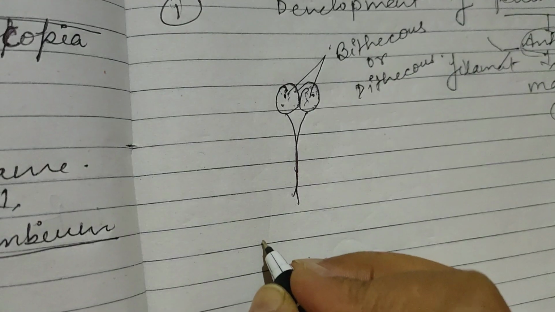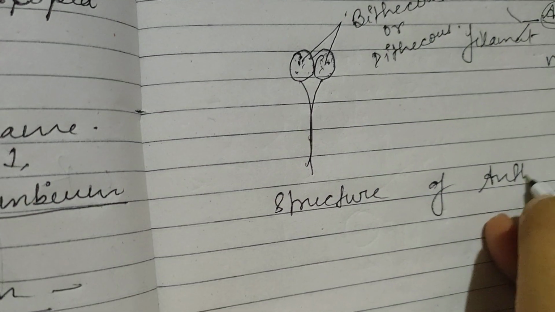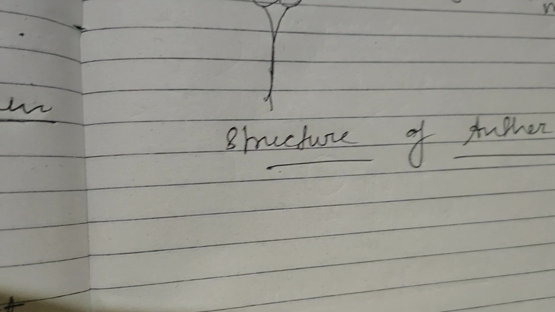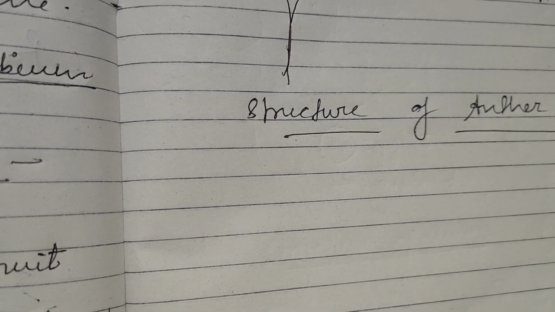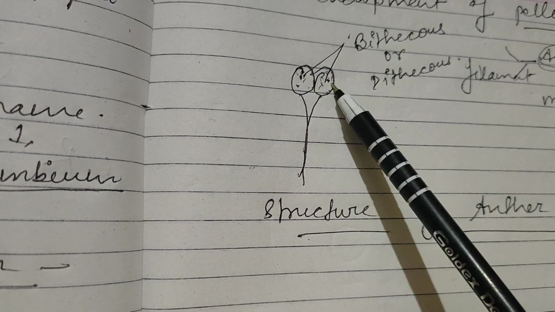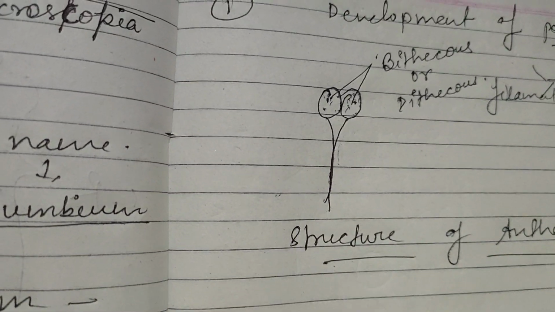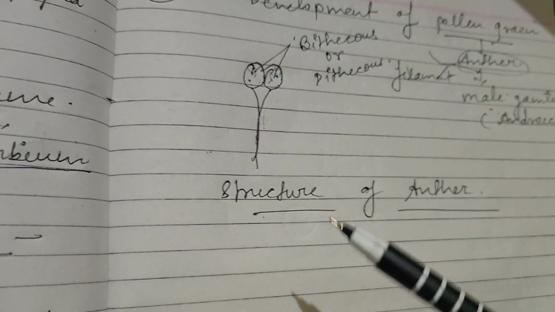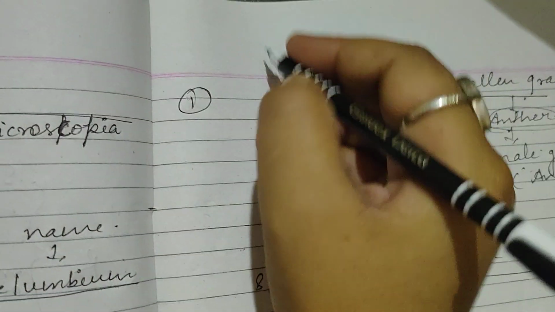Now, the structure of anther. What is the structure of anther? A normal dithecous anther is made up of two anther lobes, which are connected by a strip, and that is known as the filament. Okay, this is the anther and this is the filament. This is the structure of anther and development of pollen grain. This event is also known as